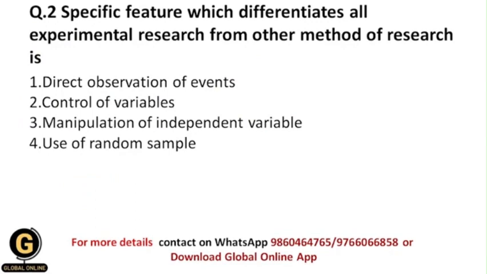Next is: the specific feature which differentiates experimental research from all other methods of research is. So what is the difference between experimental research and all other research methods? Basically, what is the special feature in experimental research because of which we differentiate it from the other research methods? So whether it is direct observation of events, or control of variables, or manipulation of the independent variable, or use of a random sample. I have already told you in question 1 what experimental research is, but again I am going to discuss some salient features of it.